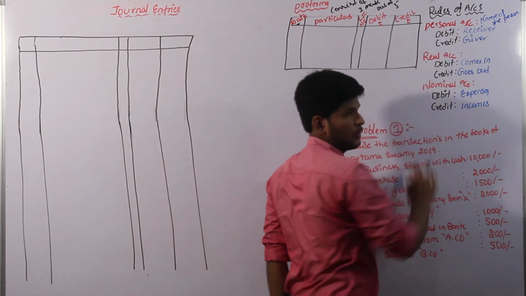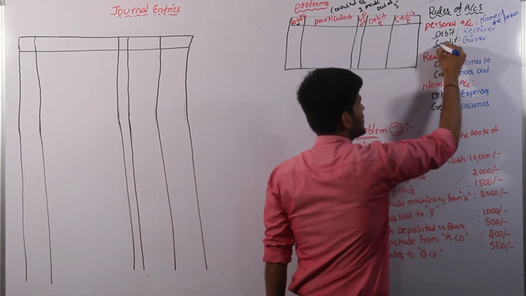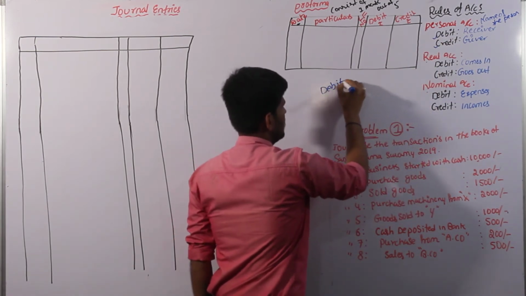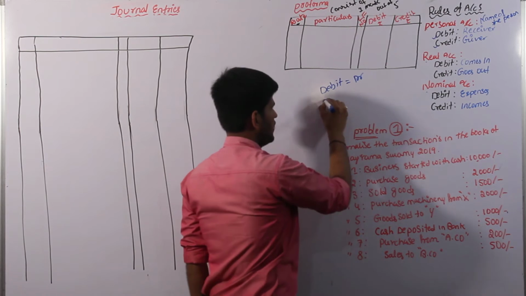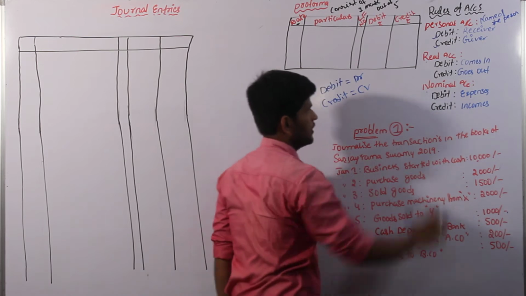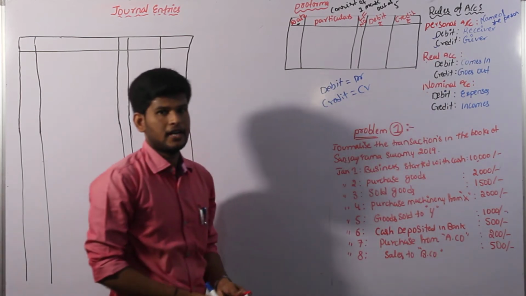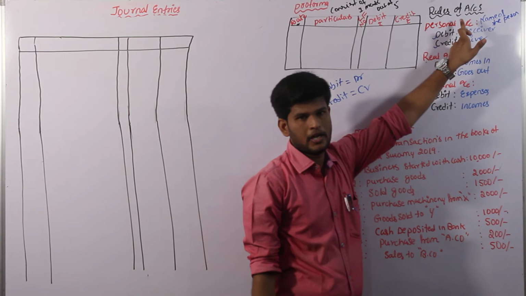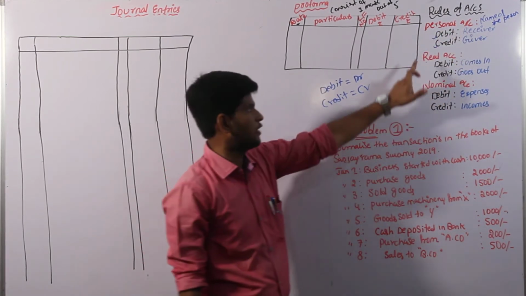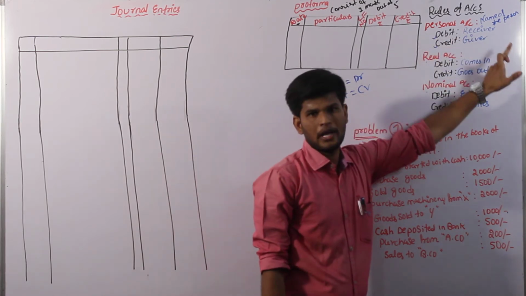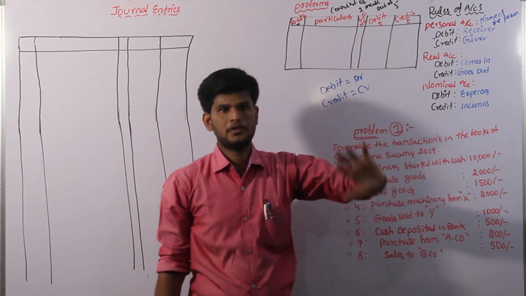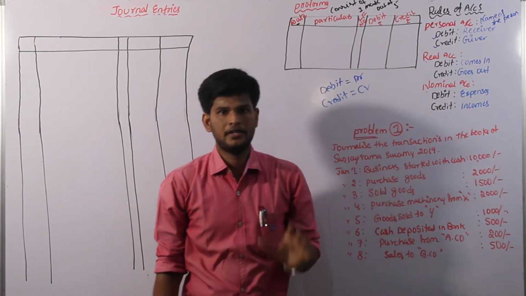In personal account we have two sides, that is debit and credit. Debit is represented as DR and credit as CR. Debit is the receiver and credit is the giver. We transfer the receiver into the debit side of the personal account and the giver into the credit side of the personal account. That is the meaning of personal account. It is always related to the name of a person. Name of the person is nothing but Ravi, Rajesh, Srinu. Some person names we definitely have in a transaction.